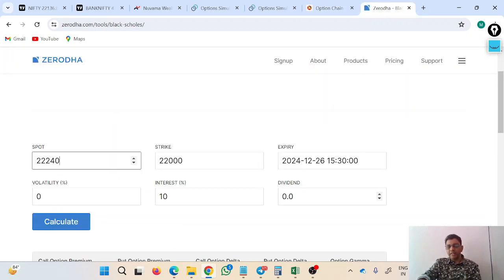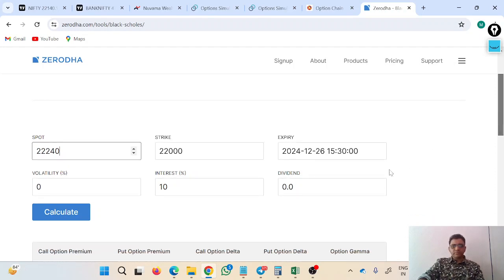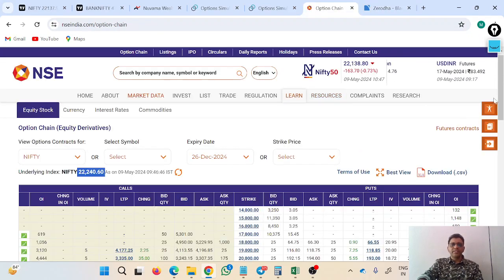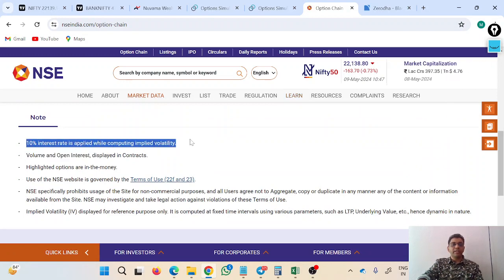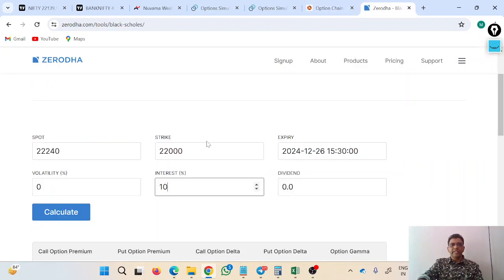Same expiry I have selected. What is the time of the expiry? That is 3:30 in the afternoon, so 15:30. Then the dividend we need to select as 0, because for Nifty, for the last many years, the dividend is 0. Interest is 10%. Why 10%? This is given in the option chain here. A 10% interest rate is applied while compounding the implied volatility. So I have put this 10% over here.